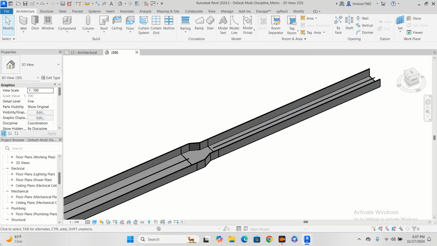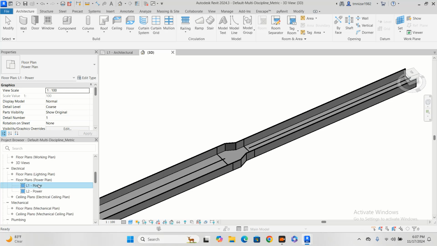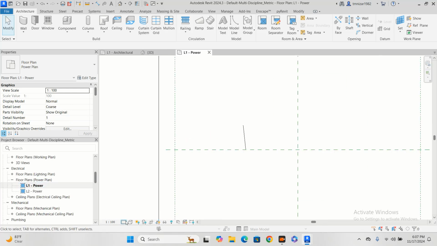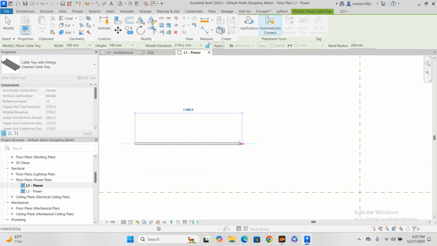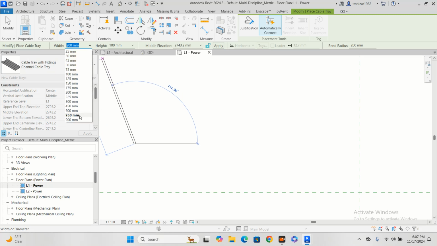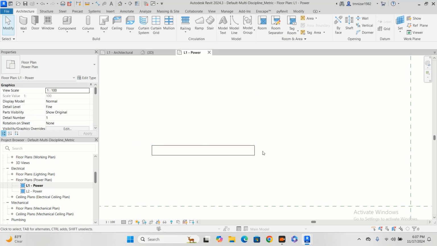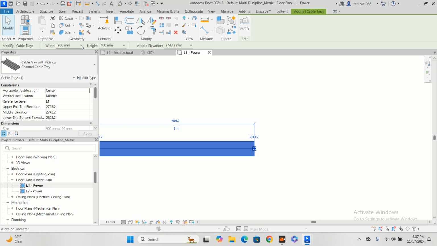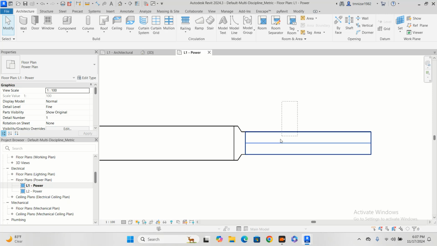So normally what we do, we try to go to... okay, let's make 5. You can see this. Let's do it again. CT. Okay, let's make this one 900. Okay, I will escape. Now I want to draw another cable tray like 600. So let's go CT 600. So when you go, it will come to the center. The reducer will be in the center.